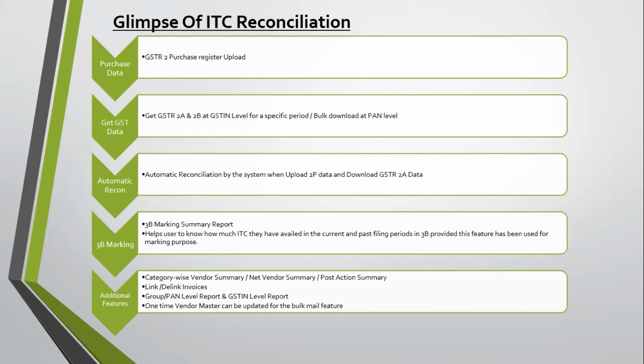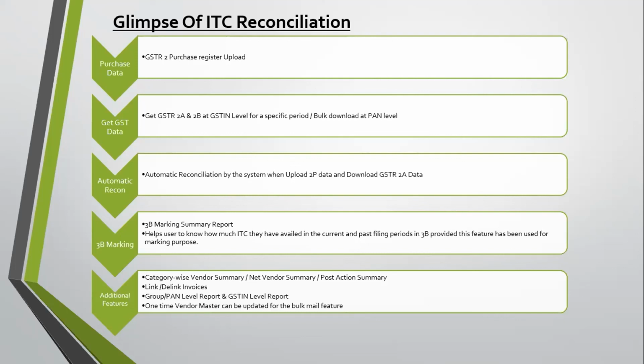Now category wise vendor summaries are available, net vendor summaries are also available, and post action summaries are also available. Many actions you can take. One more action is that you can accept your supplier invoices, any of the invoices you can accept, and reset your action. After that we will provide you the post action summary, meaning all the actions you have taken in that particular reconciliation are now available in the advanced version of EaseMyGST. Now group and PAN level reports are also available for the reconciliation, and the GSTIN level reports are already available.